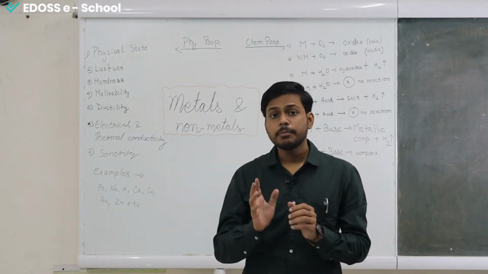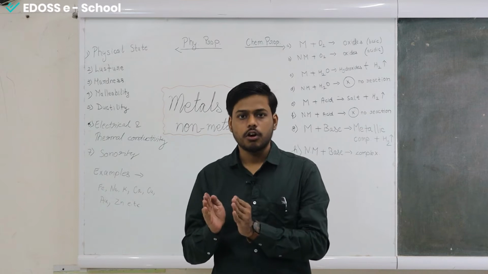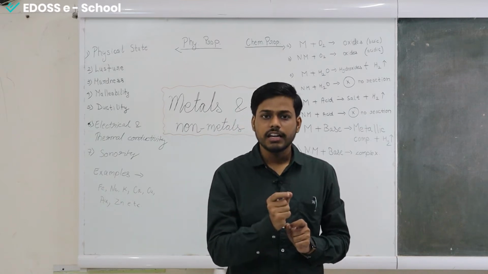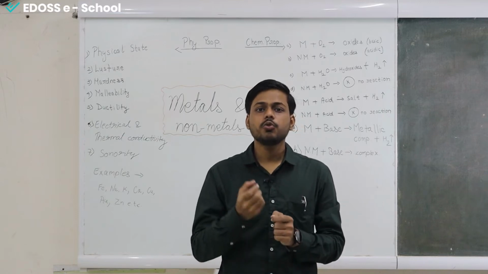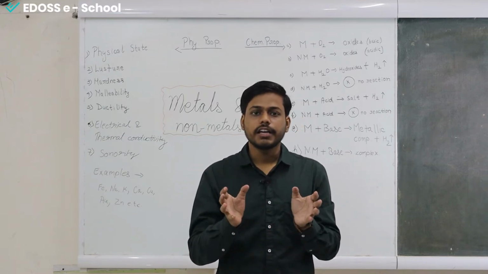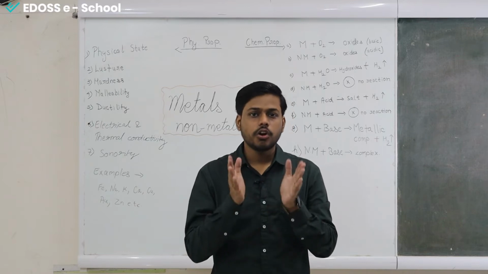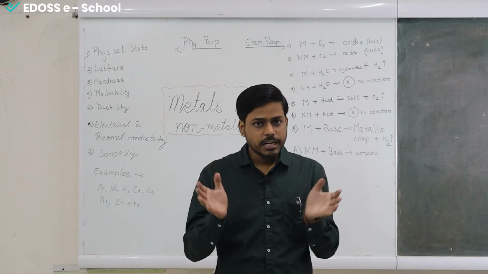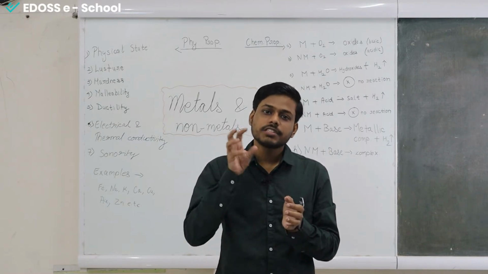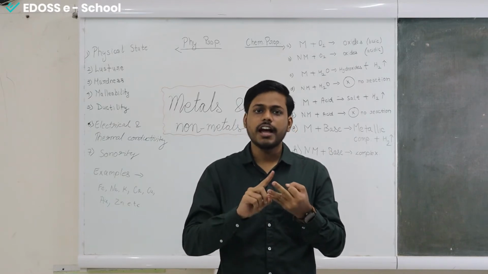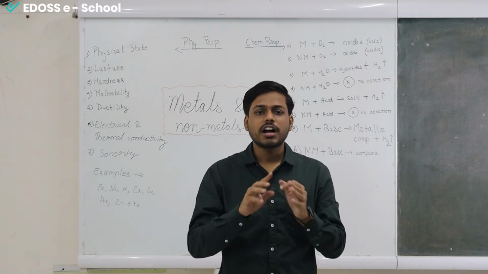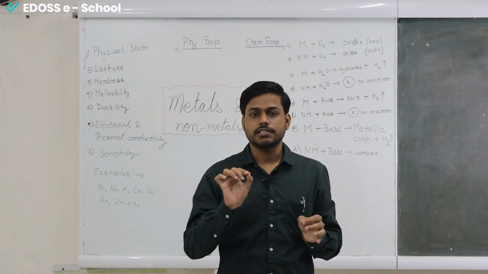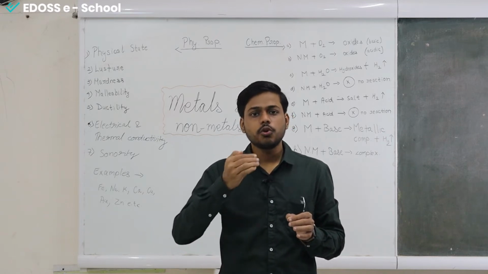So first we will start by defining what are metals and what are non-metals. Metals are those naturally occurring substances or elements that have a tendency to lose electrons. While studying previous chapters and topics, you already know that an element is made up of atoms, and atoms themselves are made up of electron, proton and neutron. While neutron and proton can't be released from the atom, electrons can be released. So metals are those elements which can lose electron.